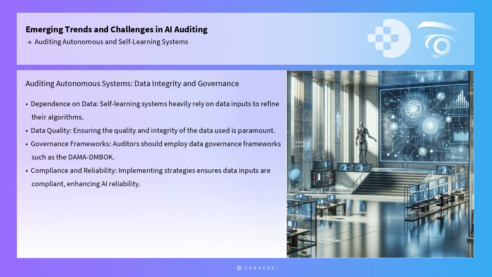Another critical aspect of auditing autonomous systems is data integrity and governance. Self-learning systems heavily rely on data inputs to refine their algorithms. Therefore, ensuring the quality and integrity of the data used is paramount. Auditors should employ data governance frameworks such as the DAMA-DMBOK to establish robust data management practices. By implementing comprehensive data governance strategies, auditors can ensure that data inputs are accurate, consistent, and compliant with relevant regulations, thereby enhancing the reliability of AI systems.